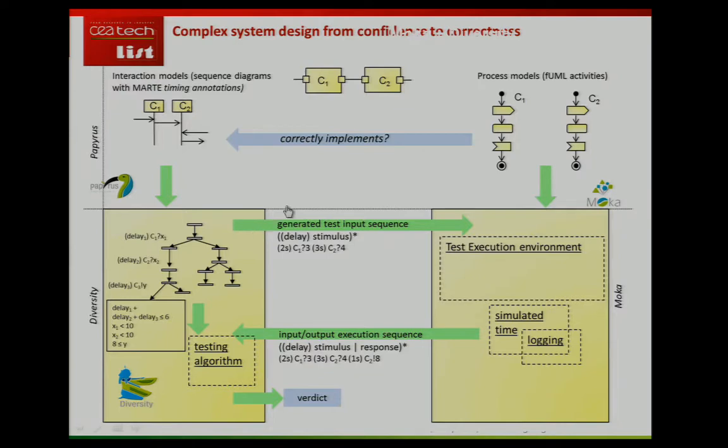Another example of the usage of two extensions of Papyrus. Diversity, which is the formal tool we use inside Papyrus for test generation, and Mocha for simulation. So here we make an architectural description of the application. On one side, there are people who are in charge of describing the high-level interaction of the system using, as for example, sequence diagrams.